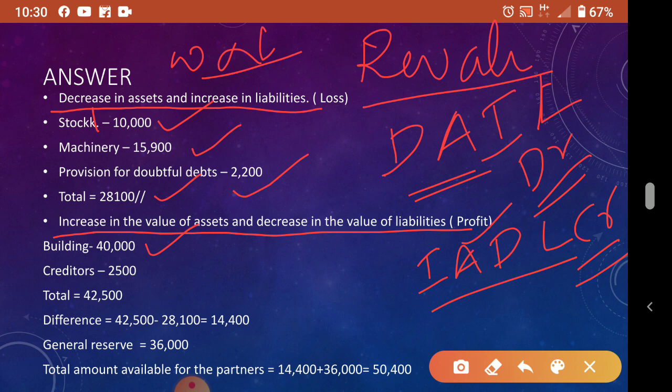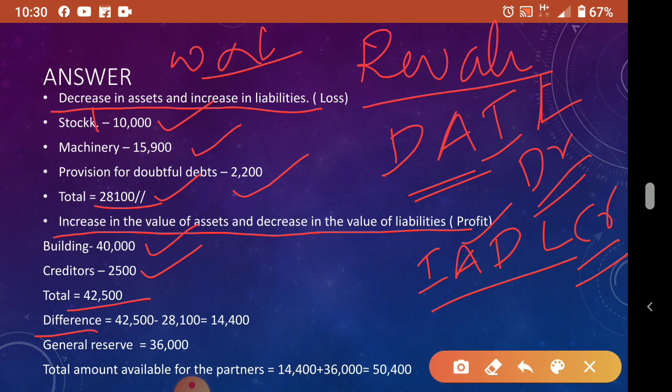I think the percentage is given, building 20%. Then creditors, the amount is directly there, 2,500. So these two profits are there. So profit is 42,500, but loss is 28,100. So profit is more, so obviously there will be a revaluation profit.